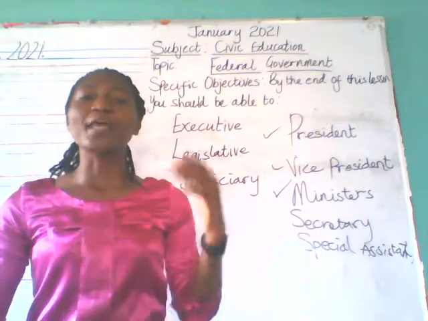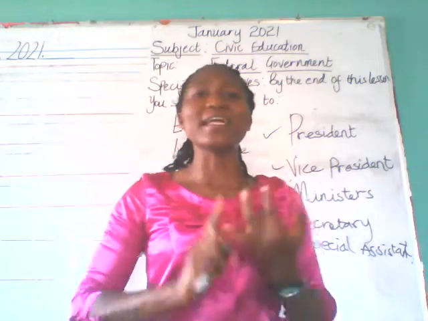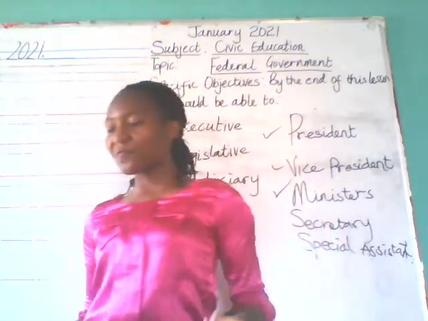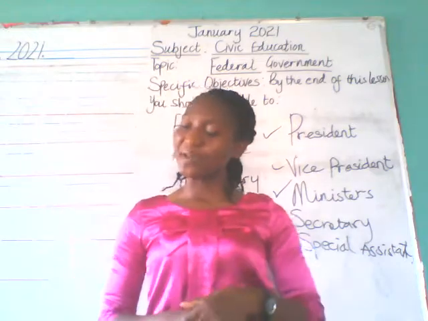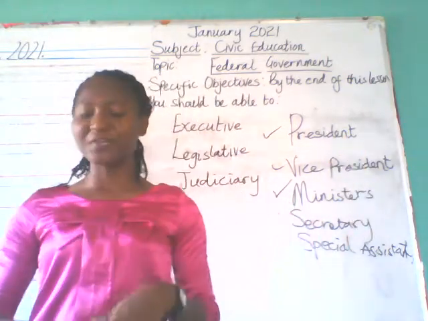Number two, they provide security. How do they provide security? By getting the police, the Navy, the Army, the Air Force. Then number three, they provide health care delivery centers.